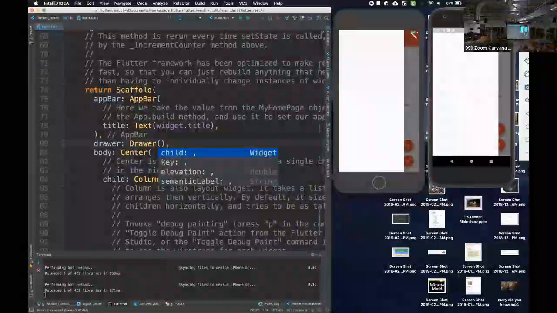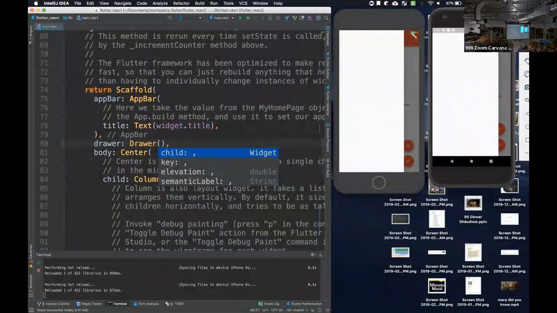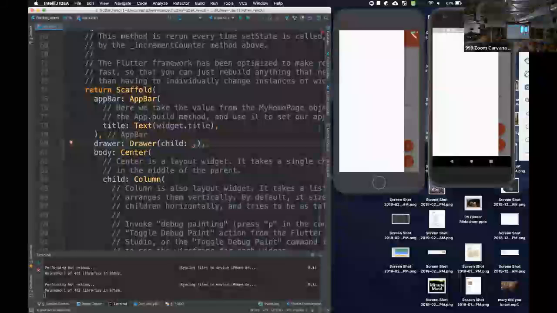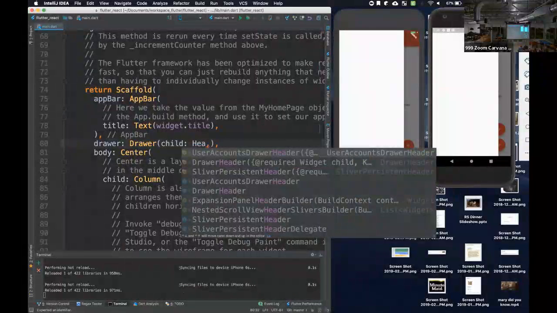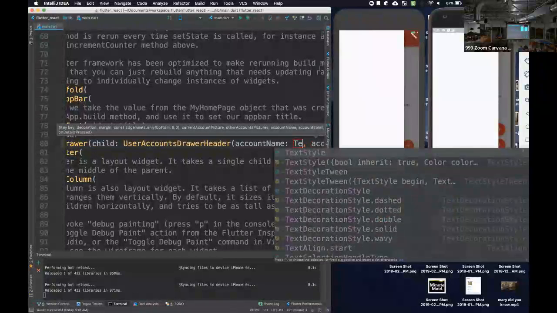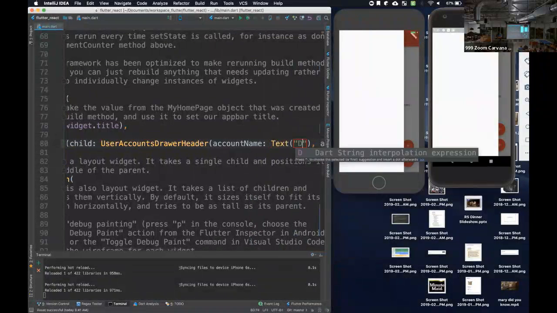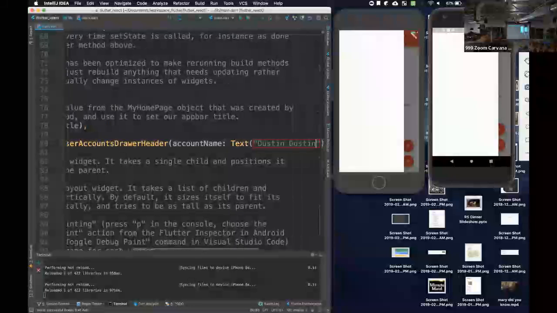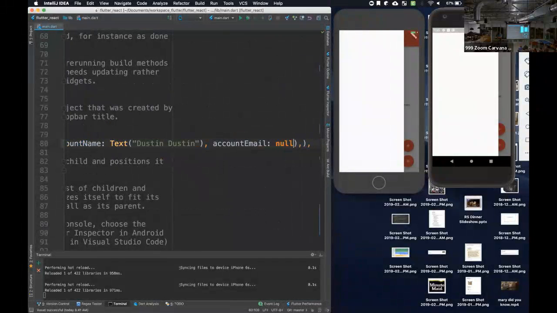So let's design my drawer. Inside of here, I've got a few things. The drawer takes a child, and Flutter also provides a user accounts drawer header. They've got some pretty sweet built-in widgets here. So I'll come and put my name in my account header.